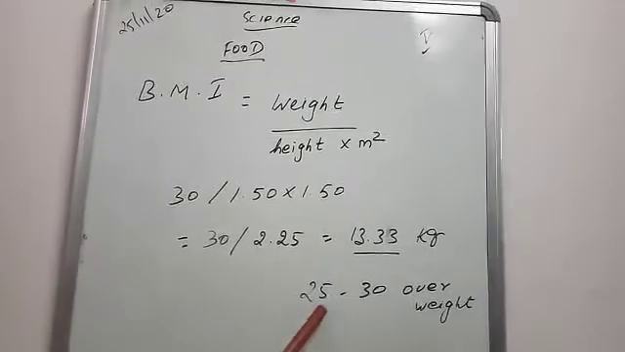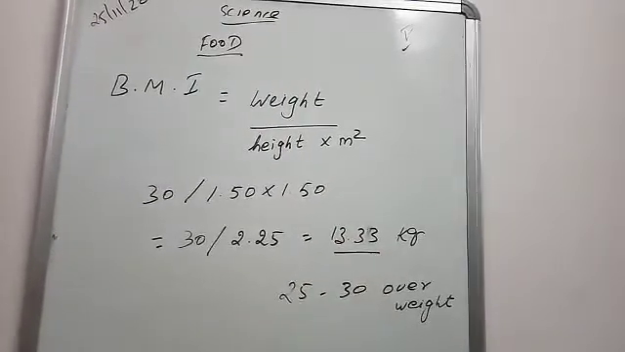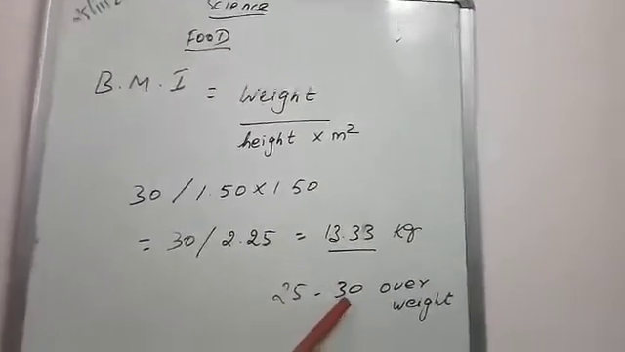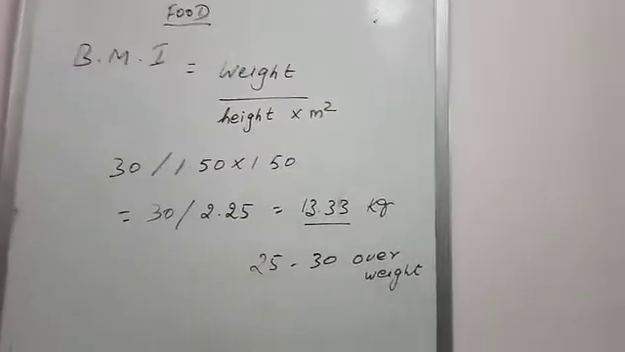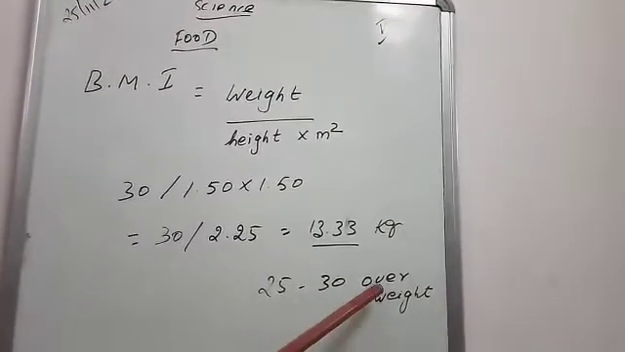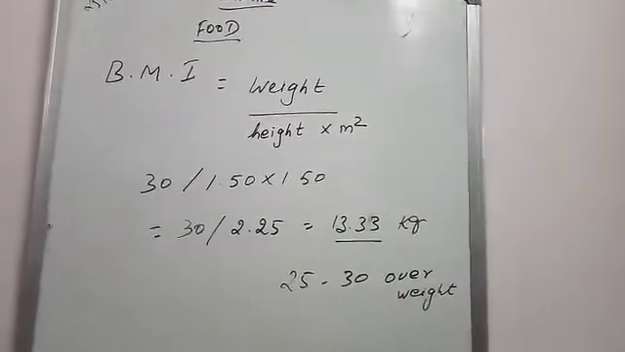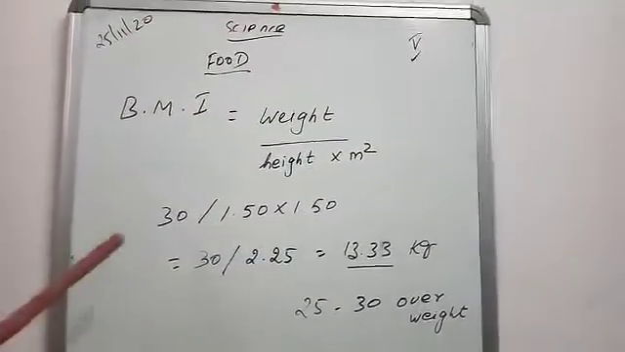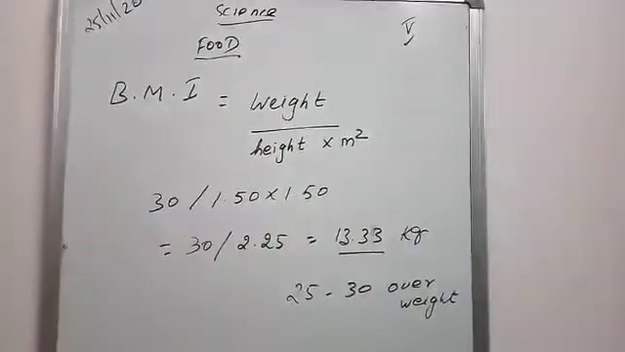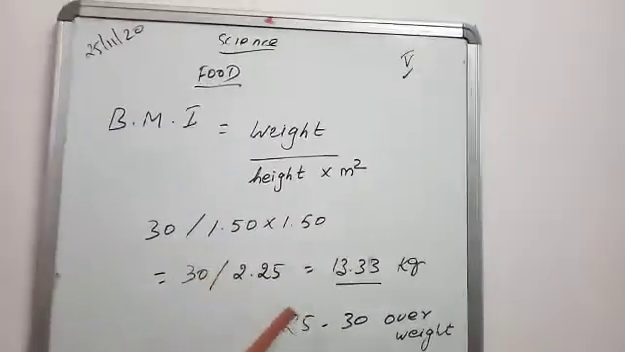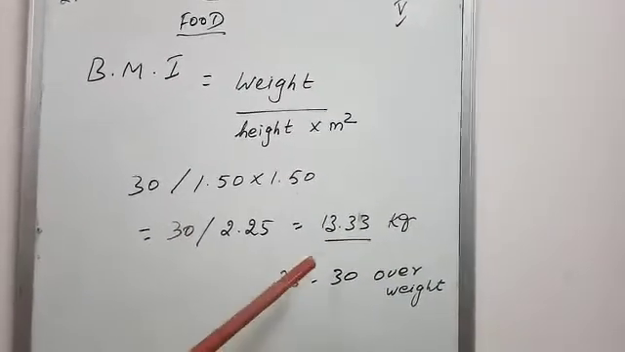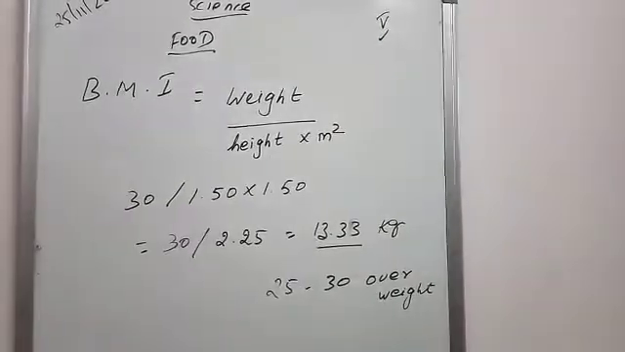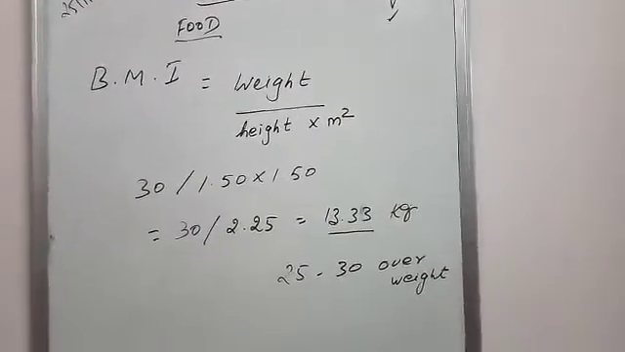So here 25 to 30 is a normal weight. Okay, this is a very good weight. But above 25, like 26, 27, it is considered as overweight. Okay, I hope you understand it. Yesterday one student wrote it: weight 30 divided by his height 150, so I converted it. That boy's BMI is 13, so it is a normal body. It's not an obese body.